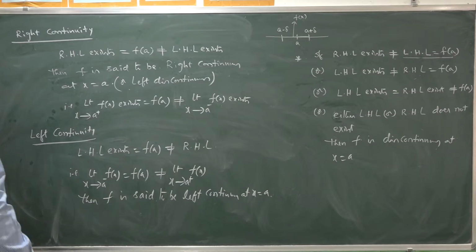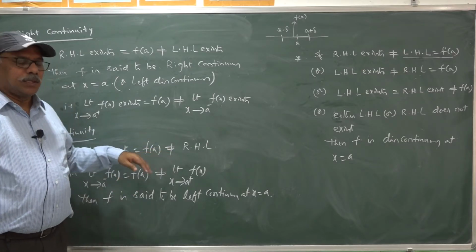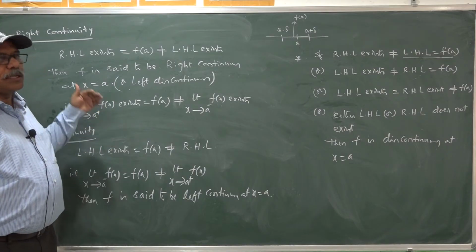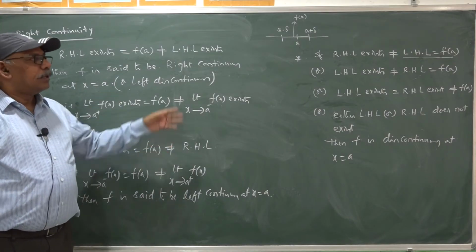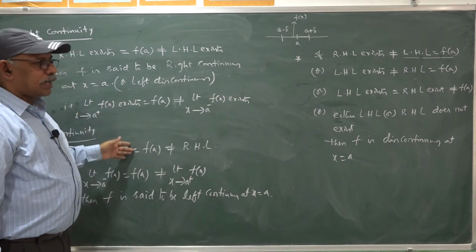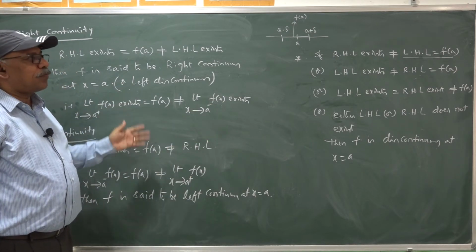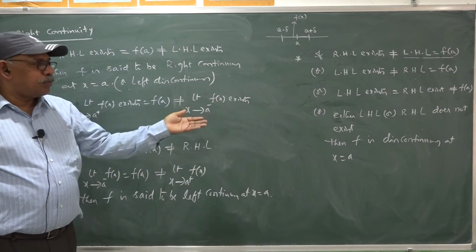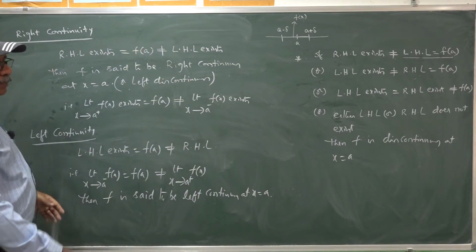So, once the function is both right continuous and left continuous only, you can say that the function is continuous. If any one does not follow, the function is said to be discontinuous at that point.